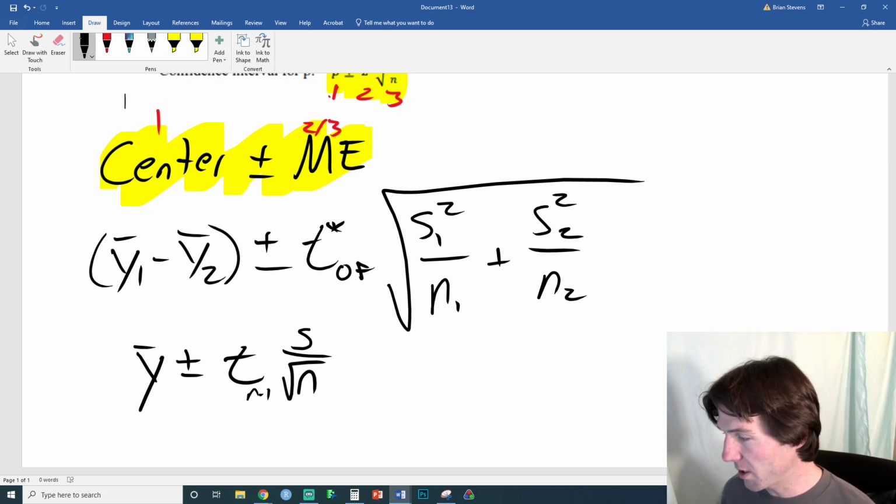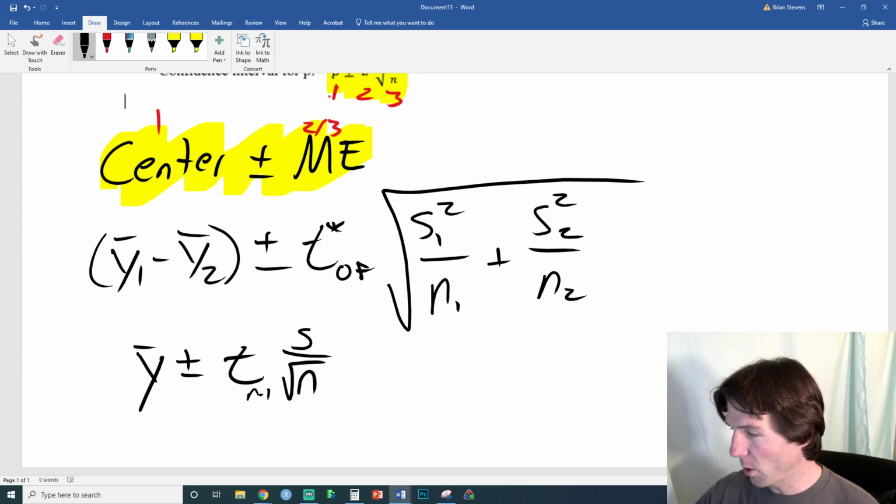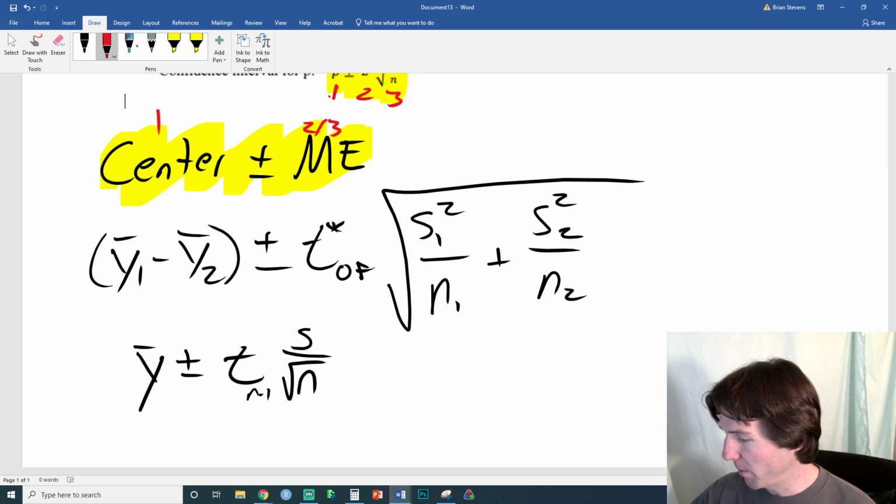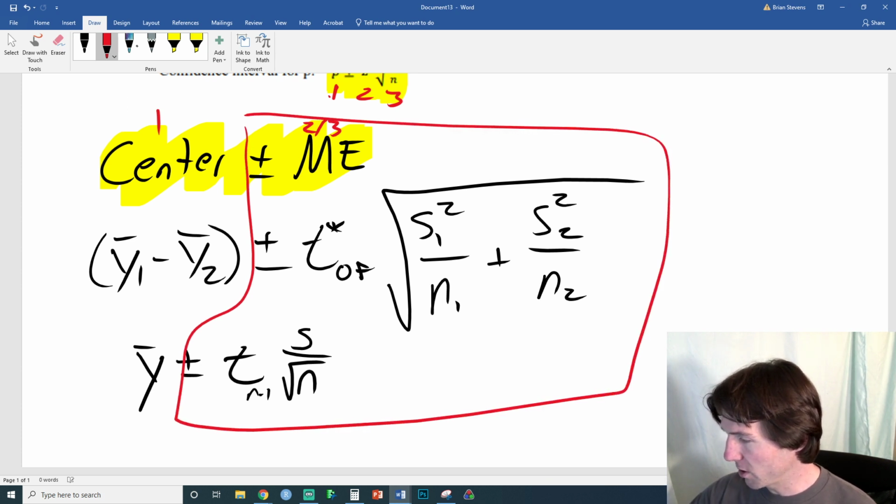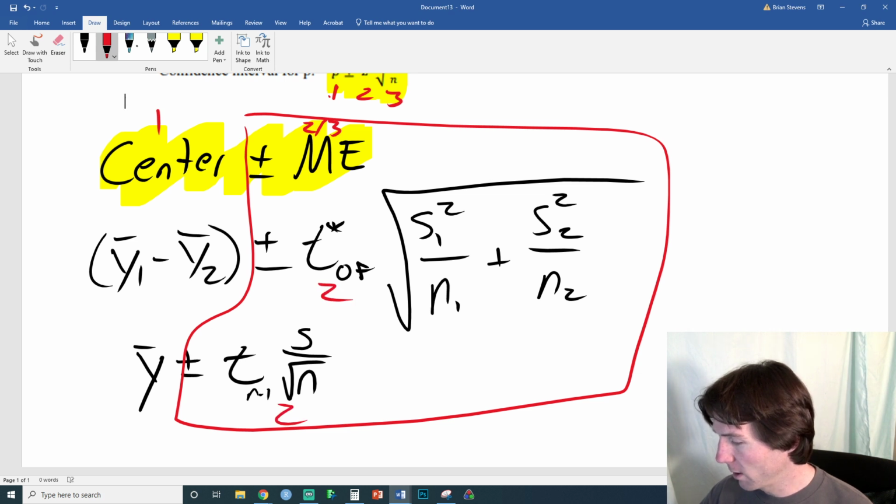But if you notice, they follow the same format: we have the margin of error over here. Everything after the plus or minus is the margin of error. So these are all the margins of error, and the margin of error has 2 parts. Part 2 right here, and part 3, whoops, looks like in the wrong place.